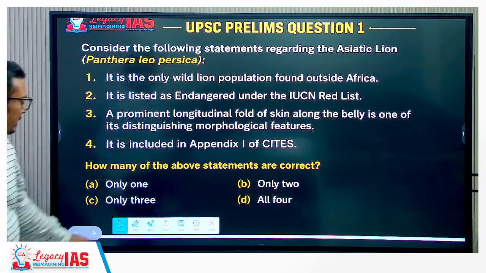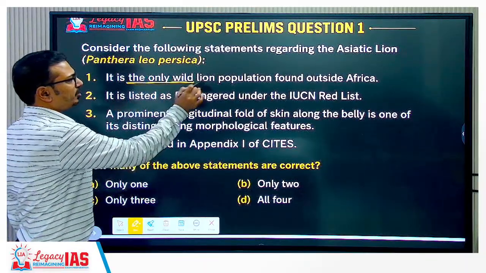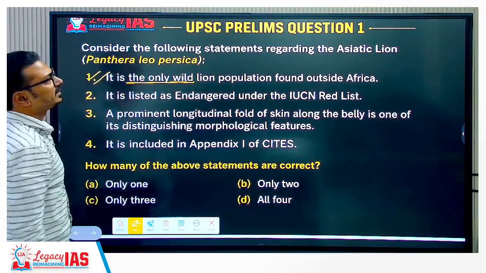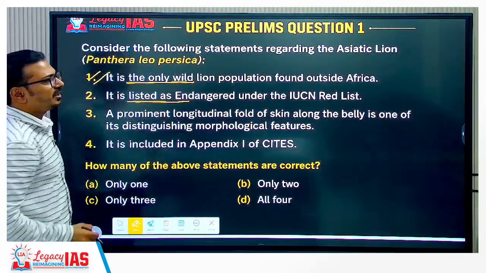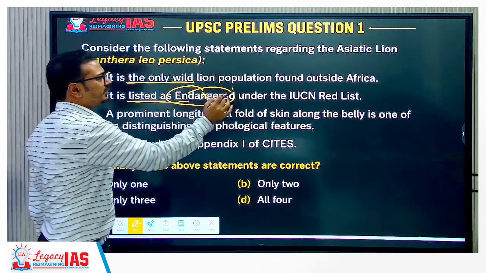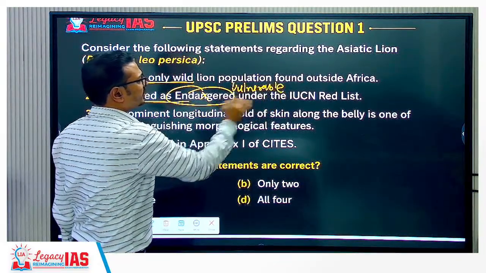Right, so what this question is talking about: the first statement says the Asiatic lion is the only wild population found outside Africa. Yes, we can say that this is correct. Then it is listed as endangered under the IUCN Red List. It is not endangered, just now we said that it is vulnerable. Okay, the IUCN status is vulnerable.